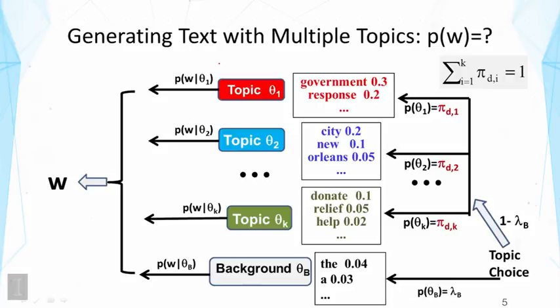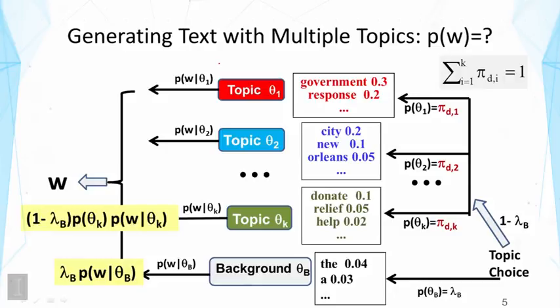Well, the probability that the word is generated from the background model is lambda multiplied by the probability of the word from the background model, right? Two things must happen. First, we have to have chosen the background model, and that's probability of lambda sub b. And then the second, we must have actually obtained the word w from the background, and that's probability of w given theta sub b. Okay, so similarly, we can figure out the probability of observing the word from another topic, like a topic theta sub k.